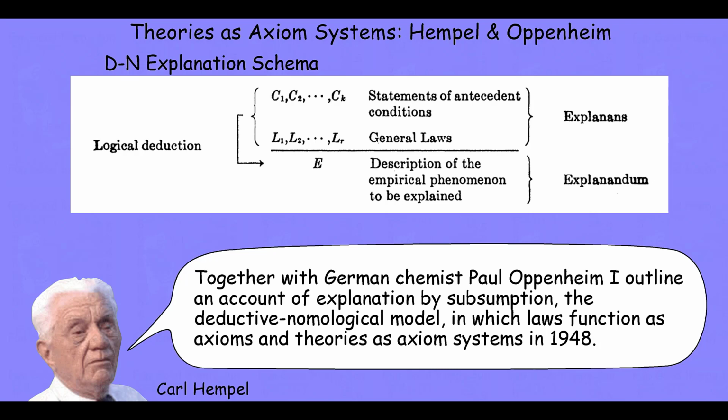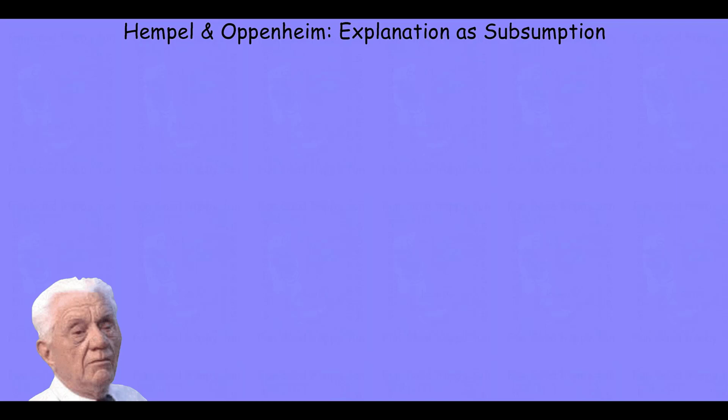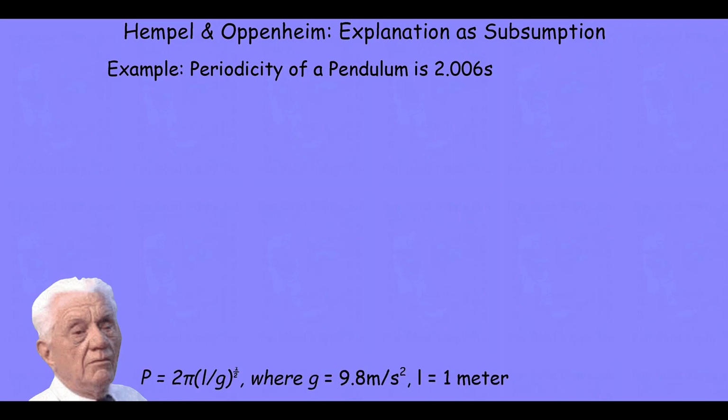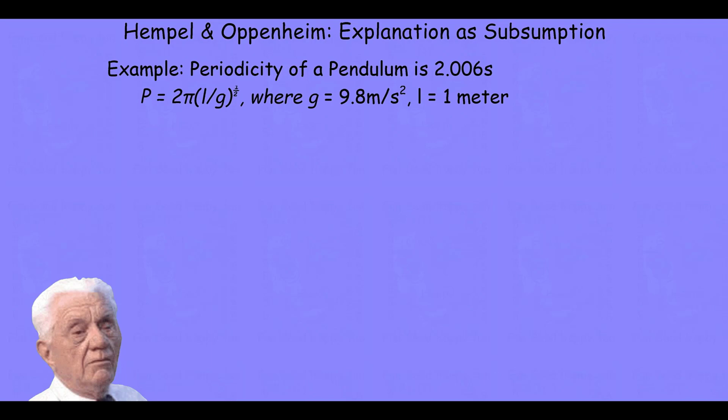In the deductive nomological model, laws function as axioms and theories as axiom systems. For example, suppose we want to explain or predict the periodicity of a pendulum as being 2.006 seconds. We have our ideal pendulum law, and we have a value for gravitational acceleration and a value for L, the length of the arm.